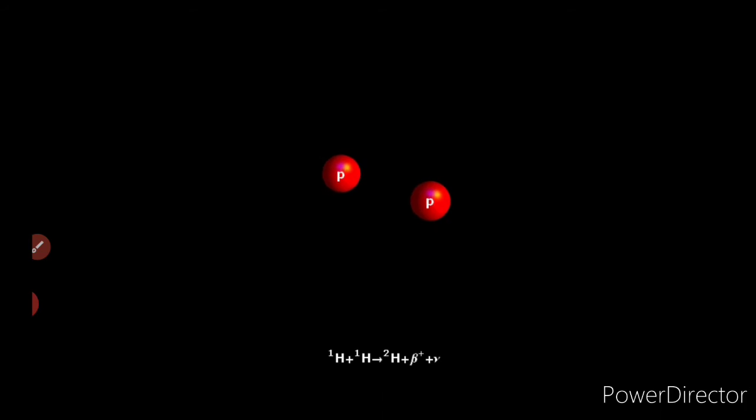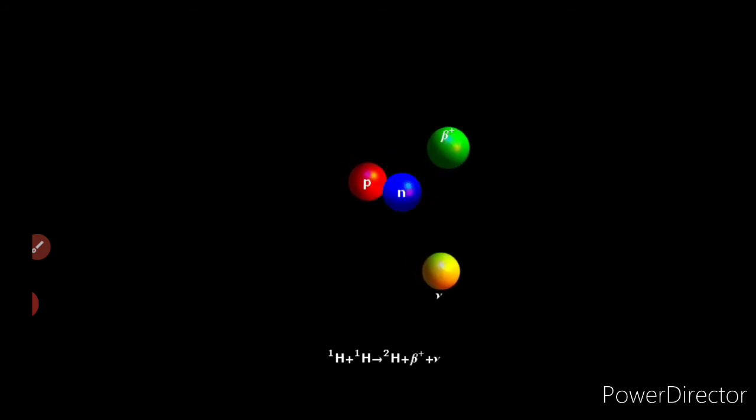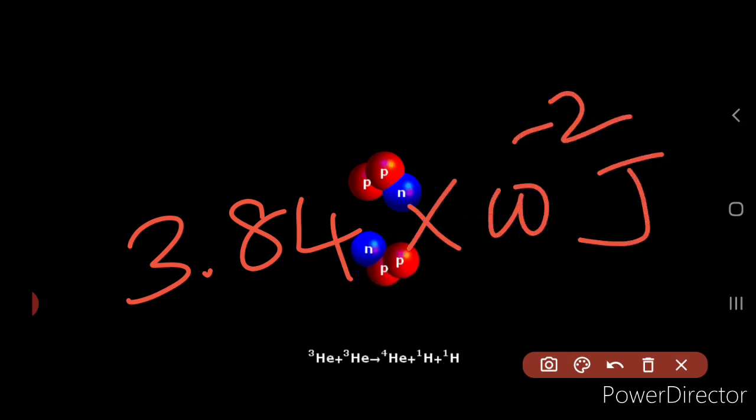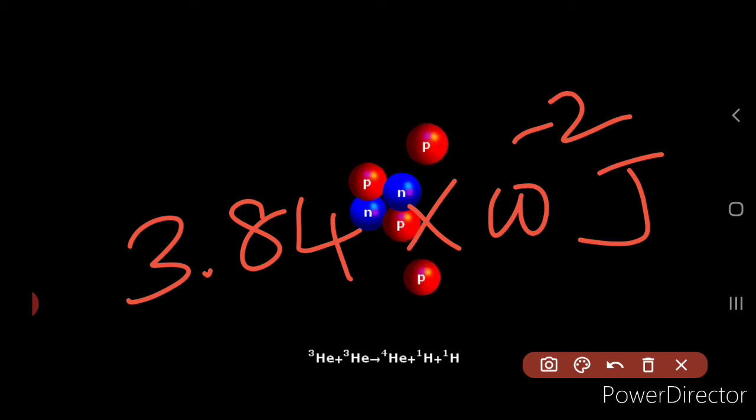You can see that two protons combine together to give helium atoms with a tremendous amount of energy that is released, right? Now if you see the energy that is released by each fusion reaction, it is 3.84 into 10 to the power of minus 12 joules. So this is about the average energy that is released by each fusion reaction, right?